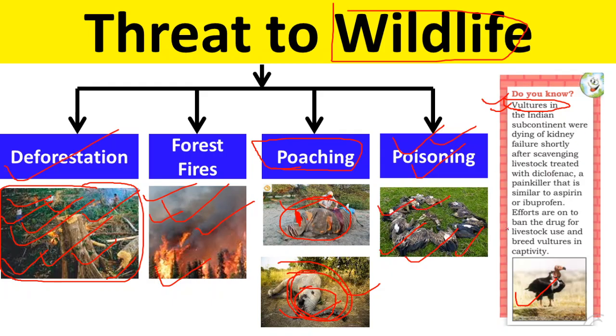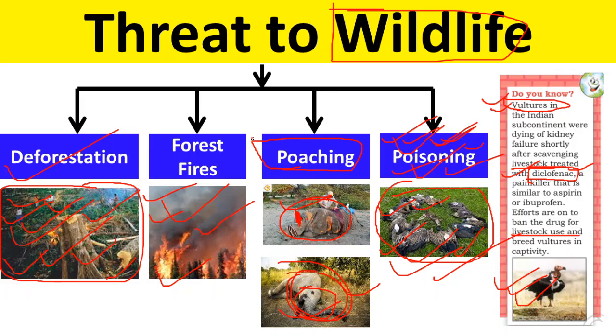And this was the case with this vulture. We used to treat livestock with some medicine, diclofenac. Okay. And when the vultures used to eat those dead animals, their kidney used to be damaged by this diclofenac. And look at here, a lot of vultures have died due to this poisoning. Okay, so poisoning is also a very important threat. Okay, it's a very crucial threat to wildlife.